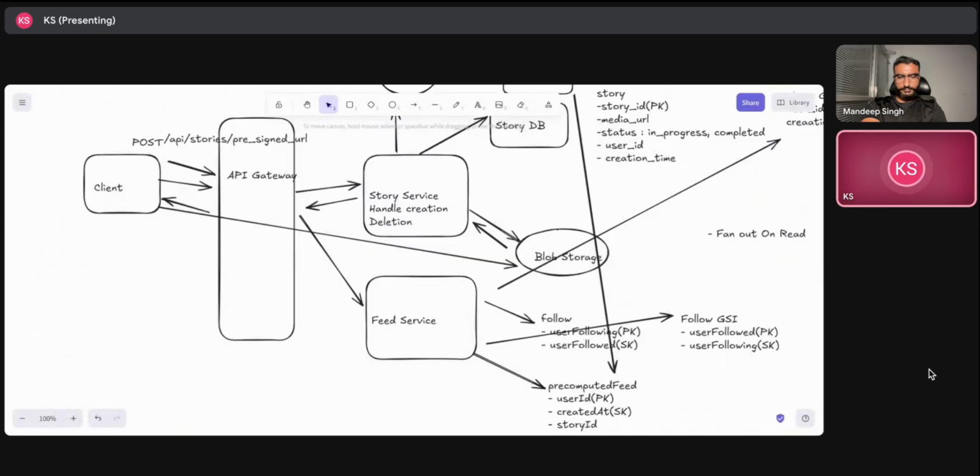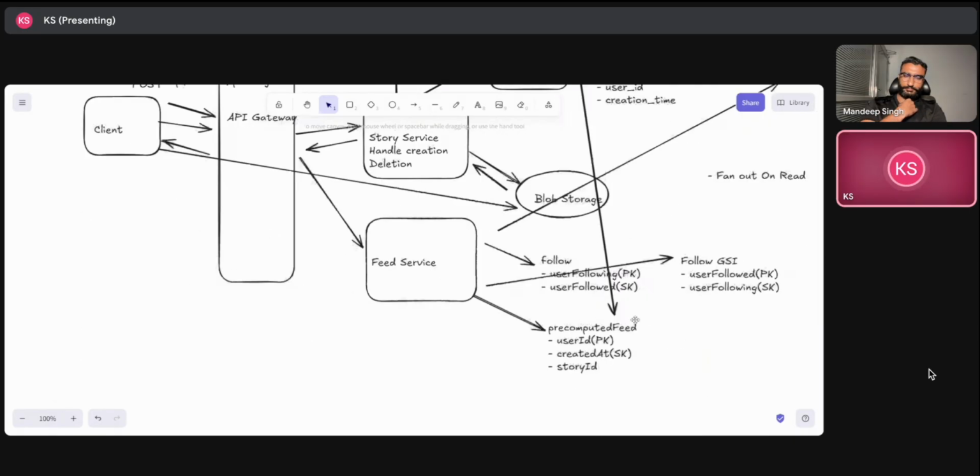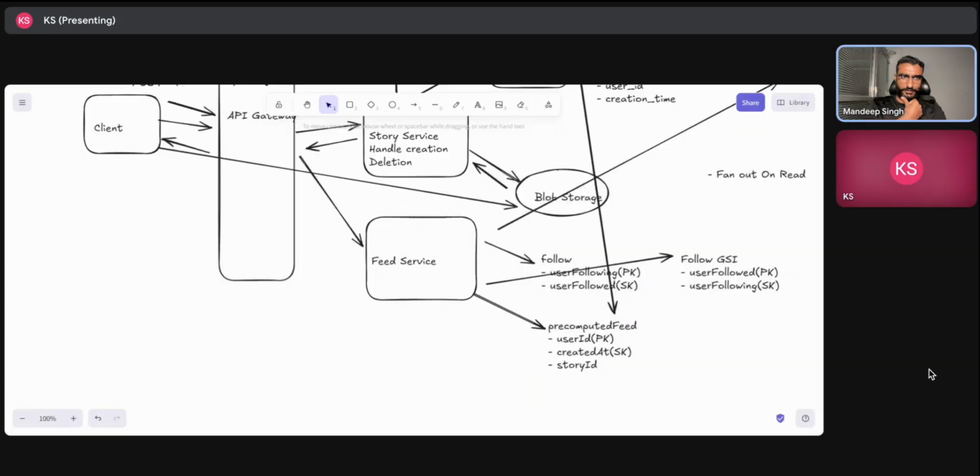That is what I am thinking about for hybriding. So at runtime, you will figure out if a user is following some kind of celebrity user. For those users, it will fetch at runtime, and for other normal users, it will use the pre-computed feed. Yes, that is what I'm thinking about. That can be done.